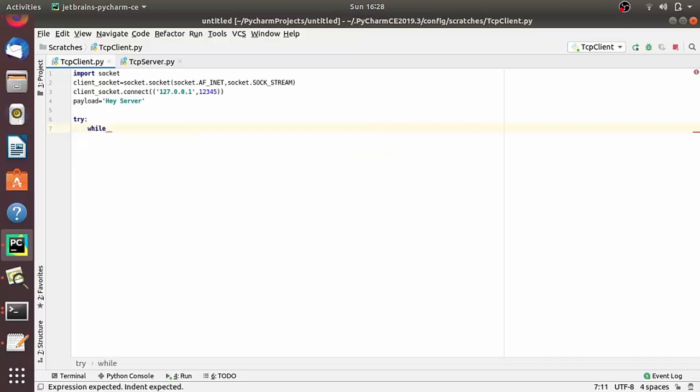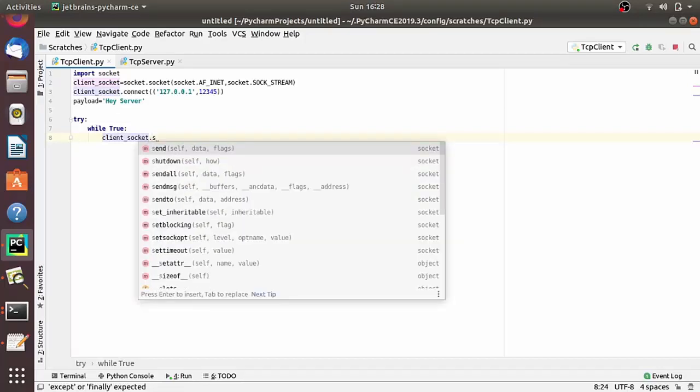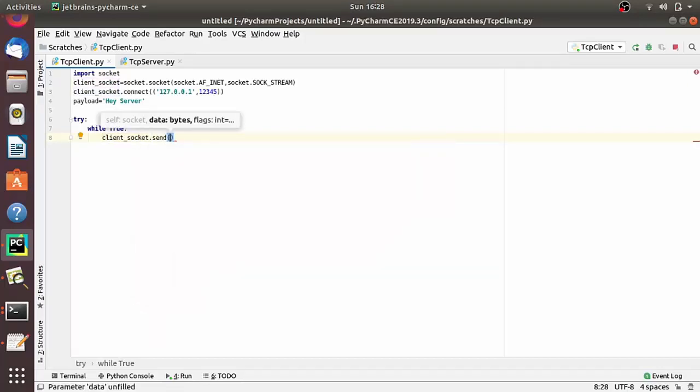So let's write try, and here we have to write an infinite loop. As we have seen in the interaction diagram, we go repeatedly in a receive and send method. So while True. Now, as we already know from a previous lecture, we have to use the send method to send any payload or message.